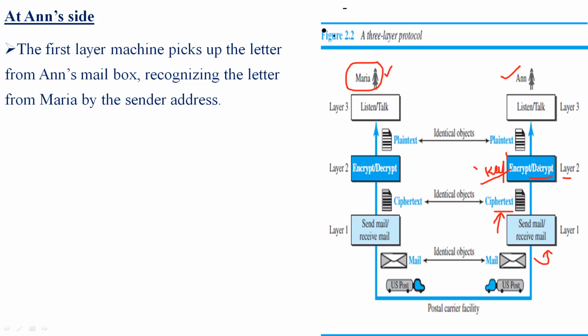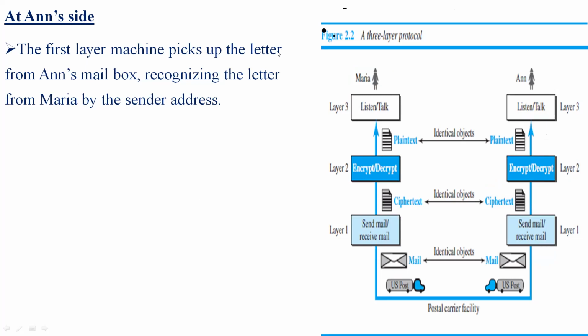Now by using a decryption technique, the ciphertext is back to plain text. Now Anne is listening to the words of Maria, the speech which is recorded by Maria. This is how the communication is taken up at the 3-level layers.